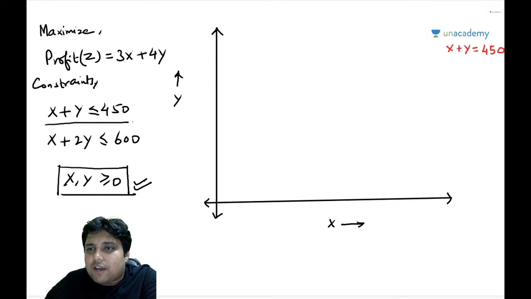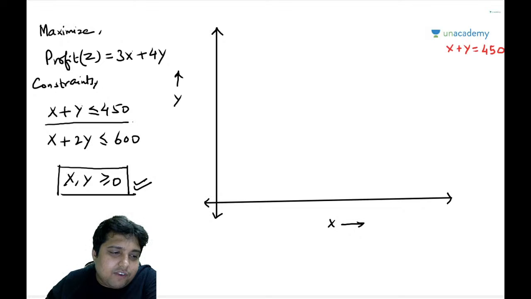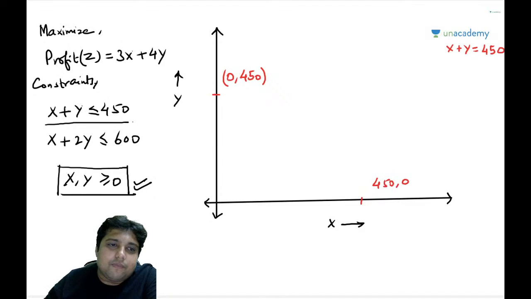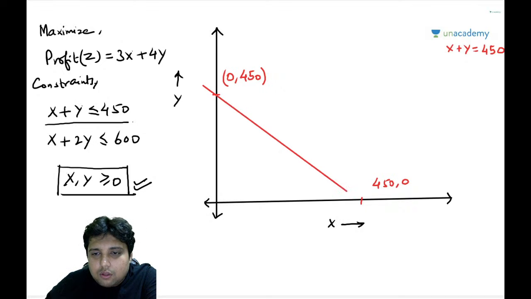If x plus y is equal to 450, then keeping x 0 I get y as 450. So this is the point 0, comma 450. And keeping y as 0 I get x as 450. So this is the point 450, comma 0. Let me draw the line here. This is the line, my friends.